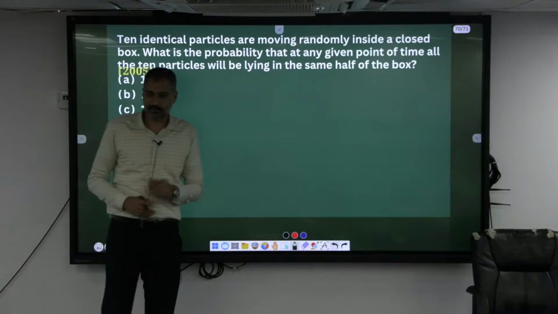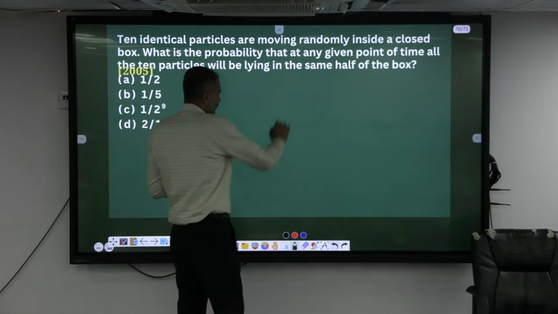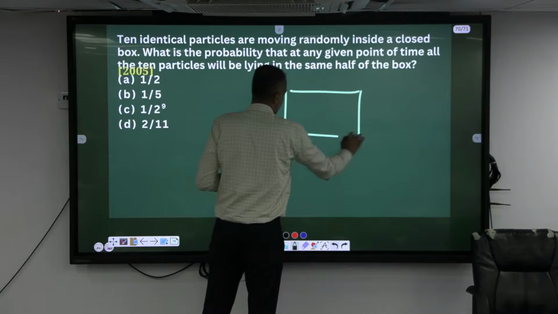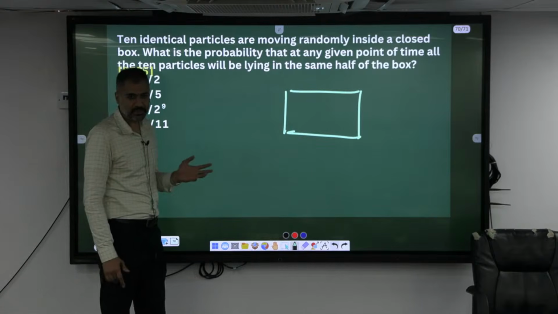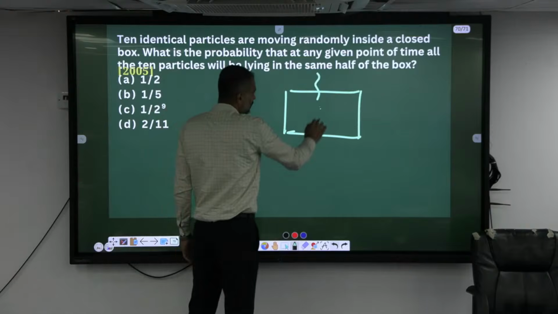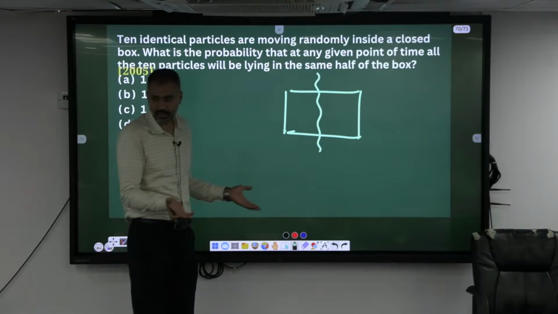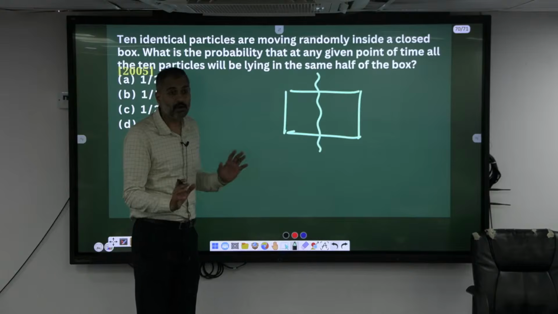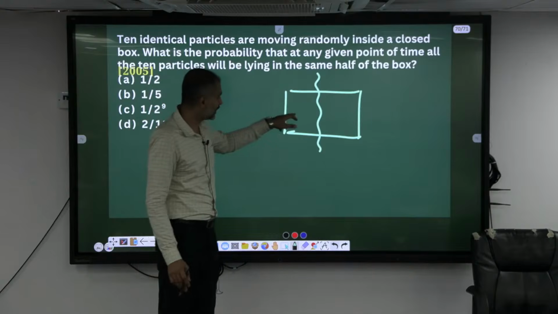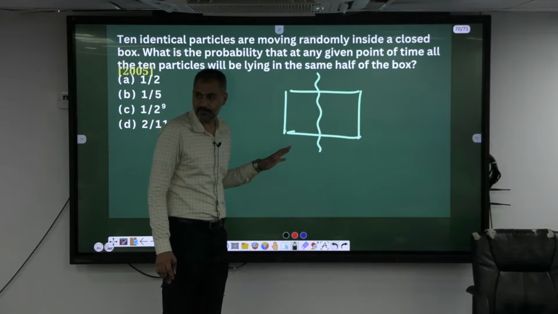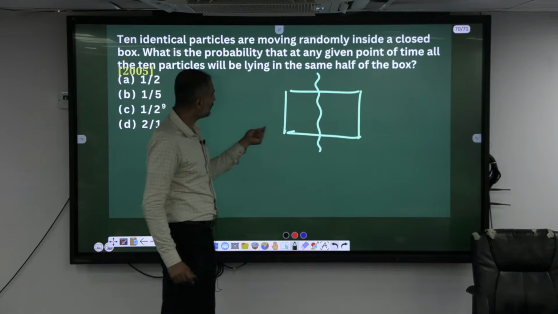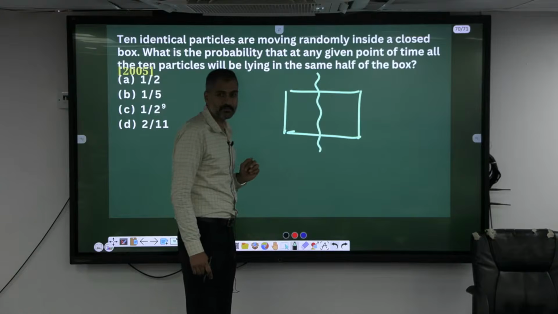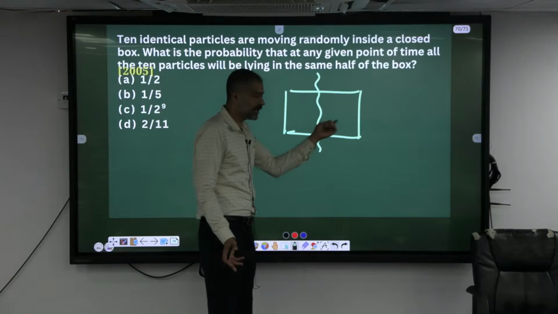Okay, do not attempt these kind of questions in the exam. If it is a card, randomly picking, coins based question, prime numbers, something like this. How many parts are there in the box? 2 parts, one half, another half. All the 10 particles have to be either here or else here. What is the probability that one of the particles may be here? Either here or else here.